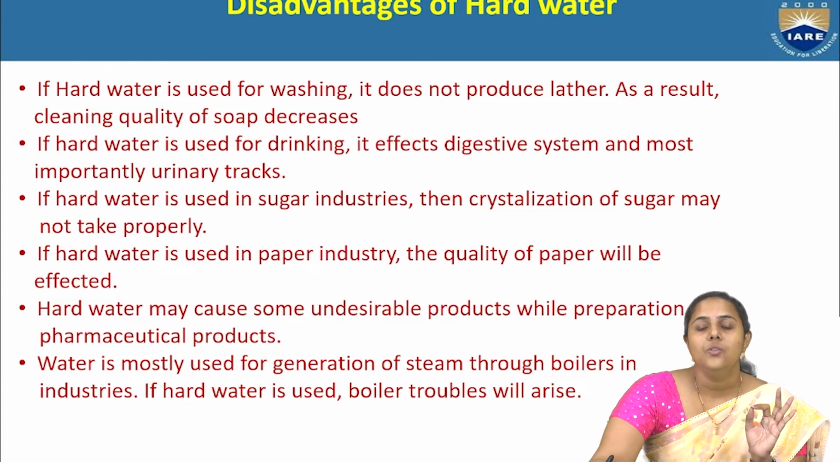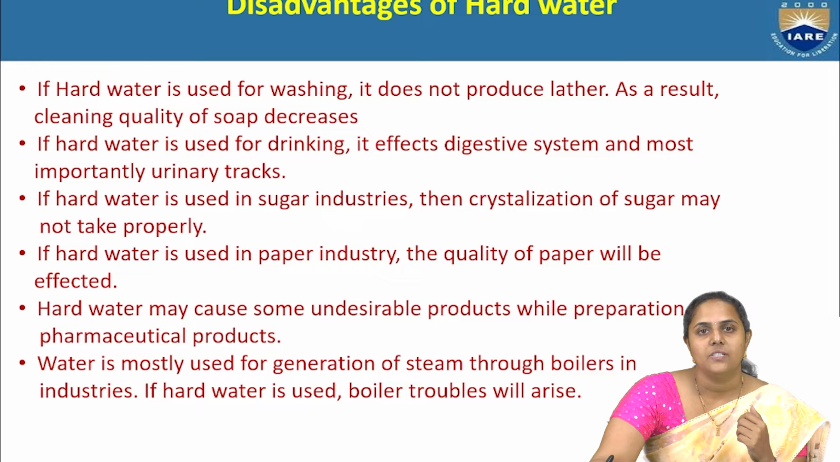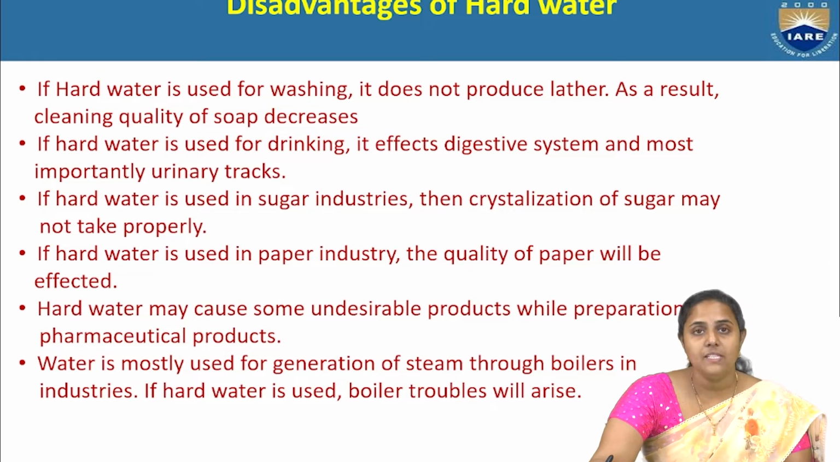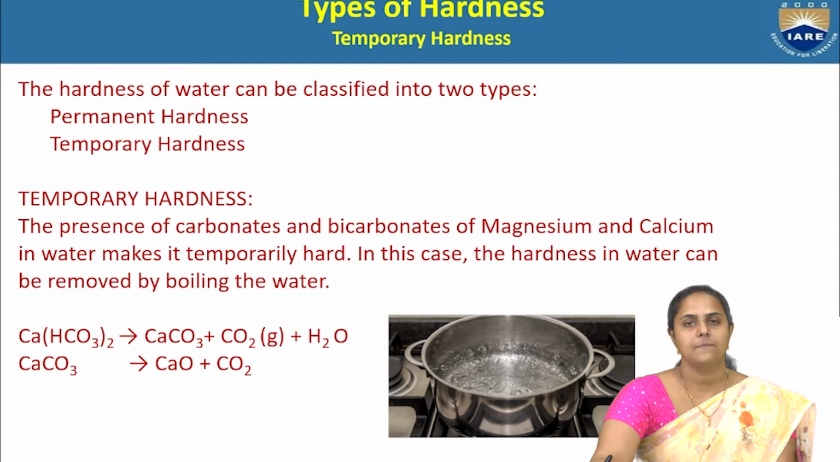So, the differentiation of soft water and hard water and its proper usage must be taken care of in industries, especially in pharmaceutical industries, because if we use hard water during the manufacturing of the drugs and all, there is a possibility that some other byproducts may be formed. Apart from this, so many disadvantages are also there. These are the main disadvantages.